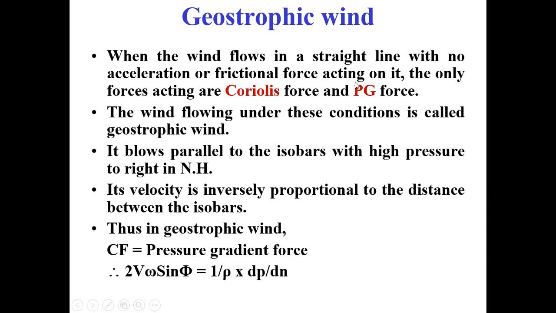It blows parallel to the isobars, with high pressure to the right in the northern hemisphere. Its velocity is inversely proportional to the distance between the isobars.